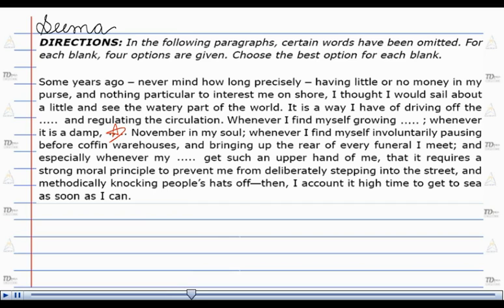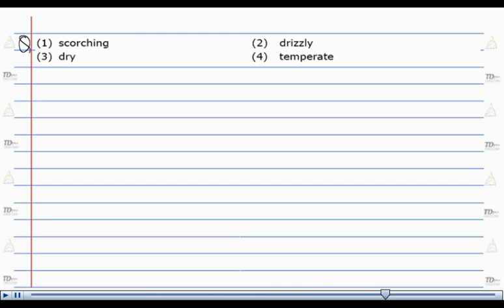Now, the word just before the blank is damp. The narrator, damp, and the word in the blank are both describing November. So the word in the blank should be damp. Such a word is given in option number 2, that is drizzly. Drizzly means rainy. All the other options convey the opposite idea and have to be rejected. So, the answer would be drizzly and not the other 3. Our answer is option number 2.